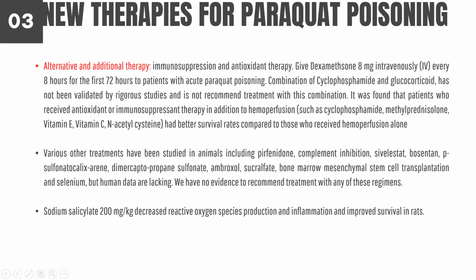There are various other treatments that have been studied in animals, including pirfenidone, complement inhibition, cilostazol, bosentan, p-sulfonatocalixarene, dimercaptopropane sulfonate, ambroxol, sucralfate, bone marrow mesenchymal stem cell transplantation, and selenium. However, human data is lacking for all of these. We have no evidence to recommend treatment with any of these regimens. There's also sodium salicylate 200 mg per kg, which decreased reactive oxygen species production and inflammation and improved survival in rats, but not in humans.